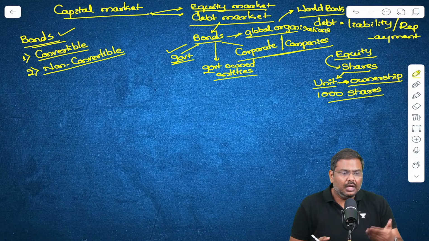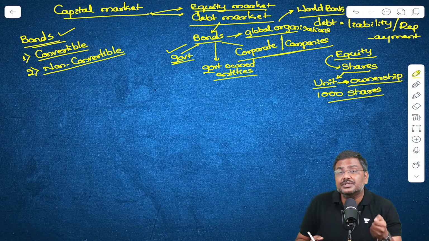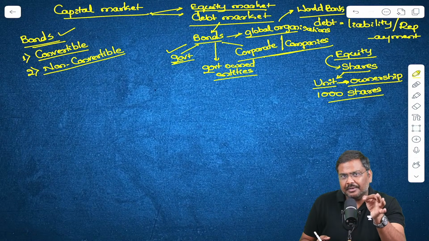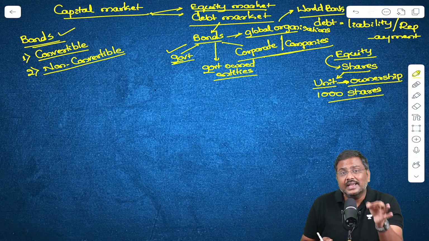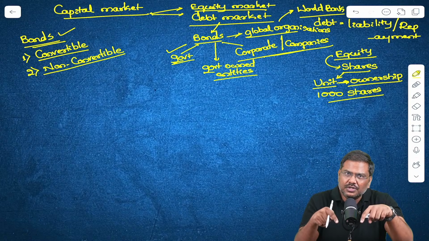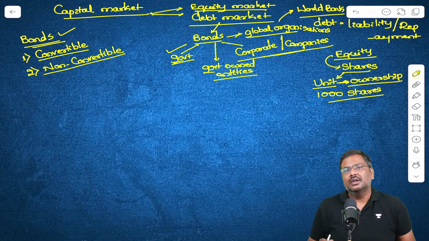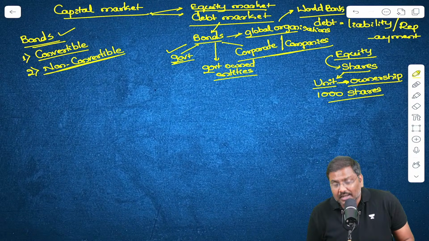Redeem means what? You will return the bond to the issuer and get the money. That process is called redemption. So these are issued as bonds and upon maturity these will be redeemed as bonds. These are called non-convertible.